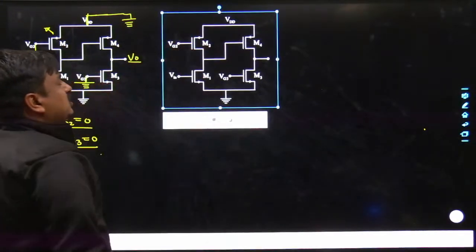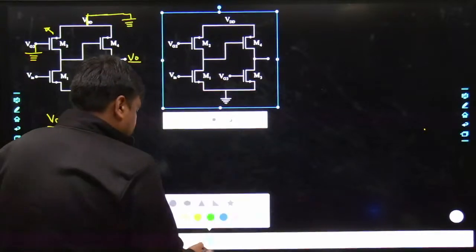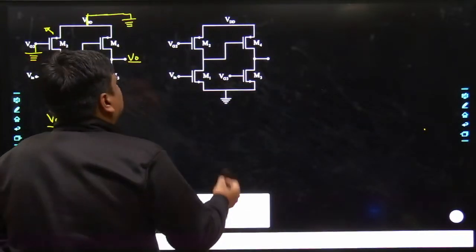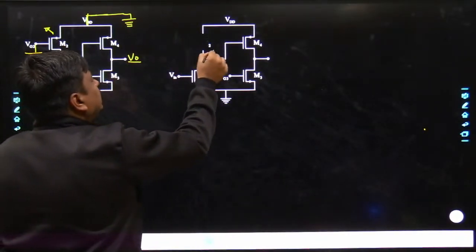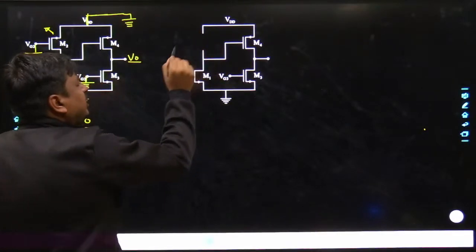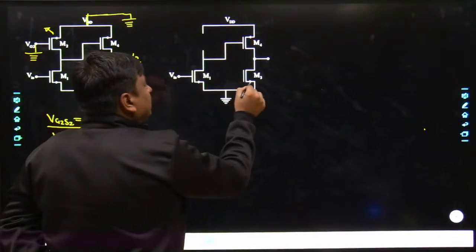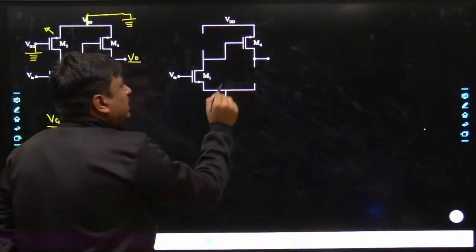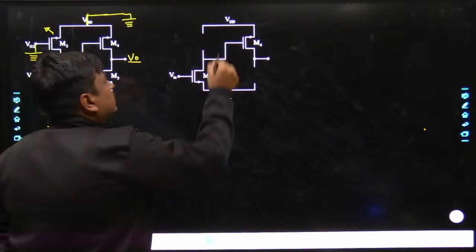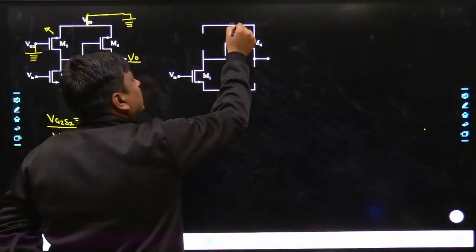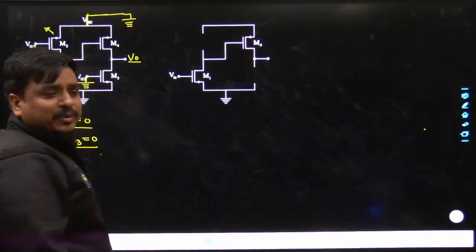So what are the changes I would be proposing? The first proposal: just replace this complete MOS and place RD2 over here. Similarly, just replace the complete MOS and put RD3 over here, and even this VDD has been connected to the ground.